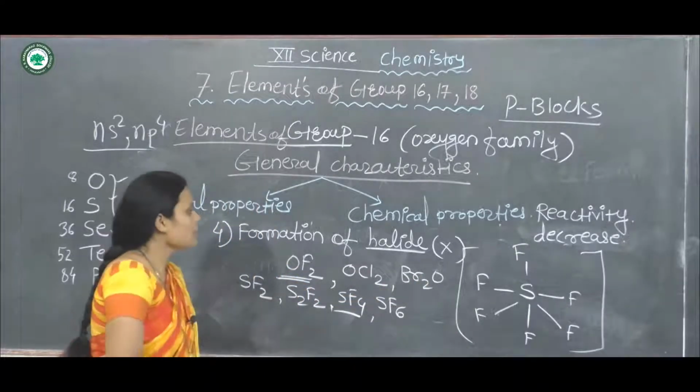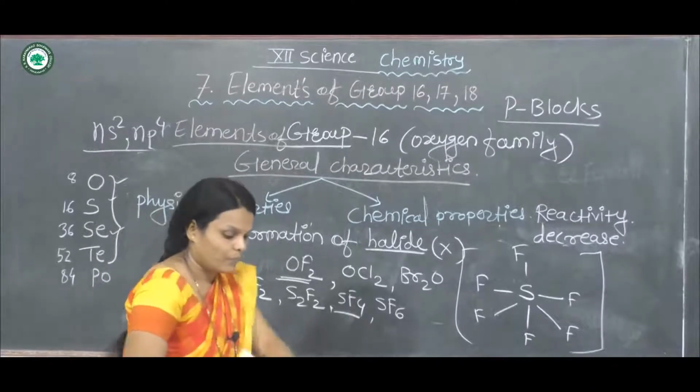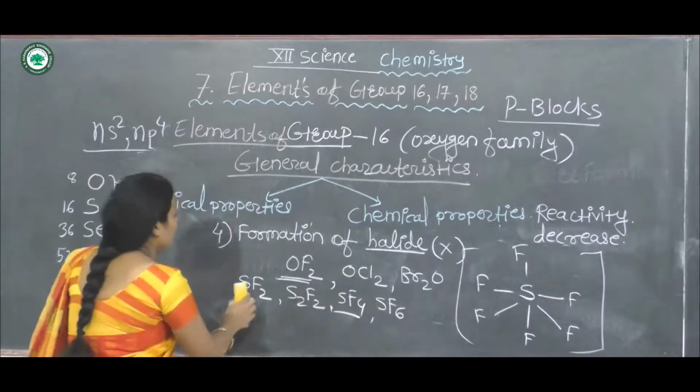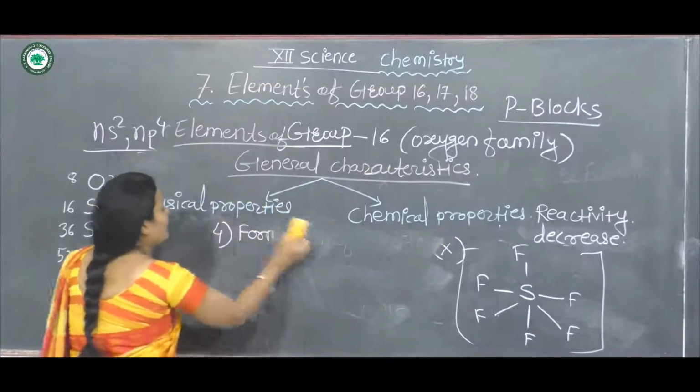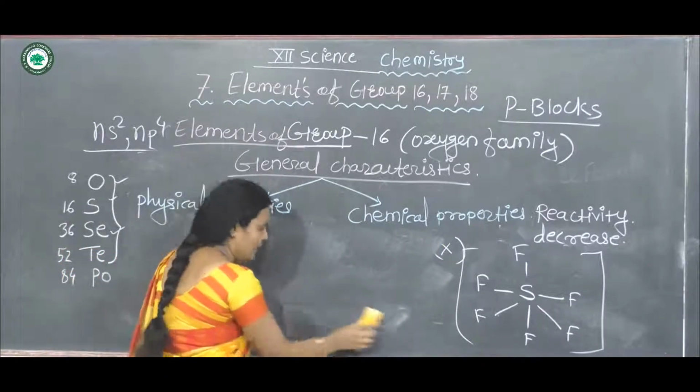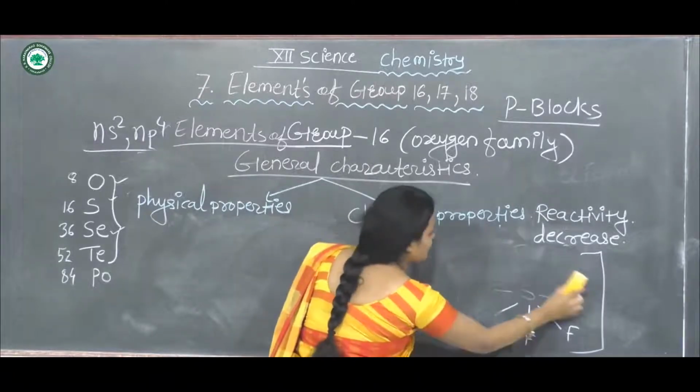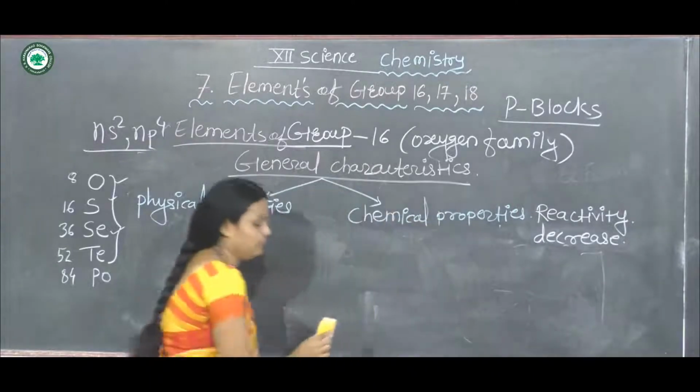Now the last chemical property of group 16 elements is anomalous behavior in nature.